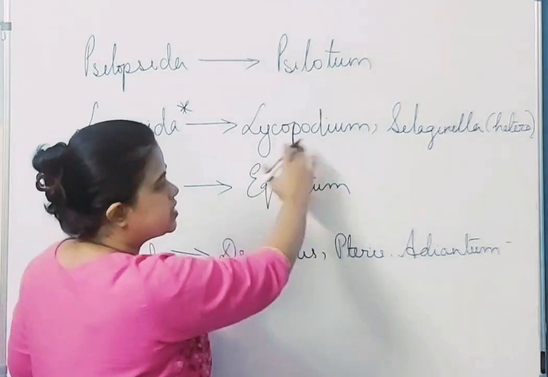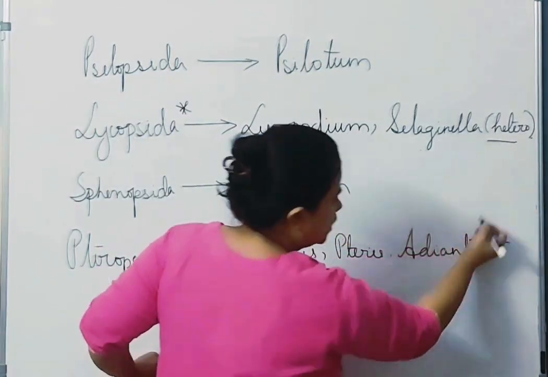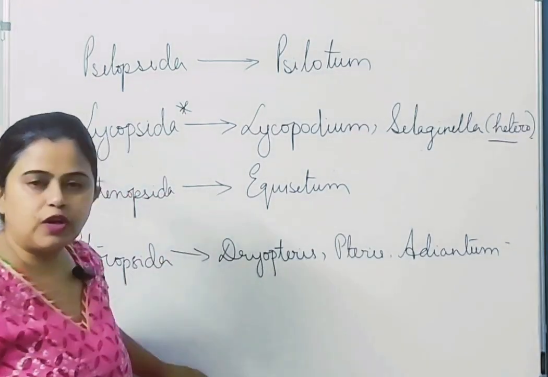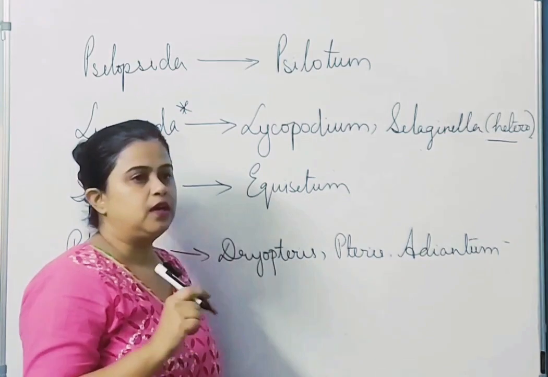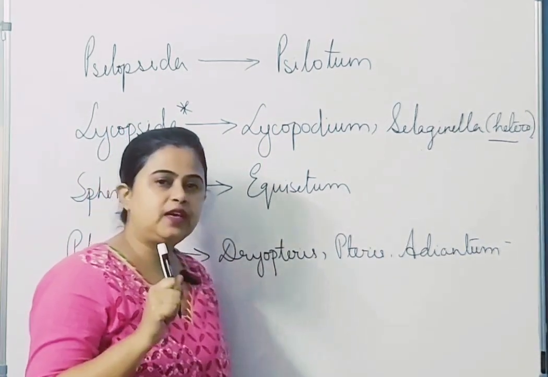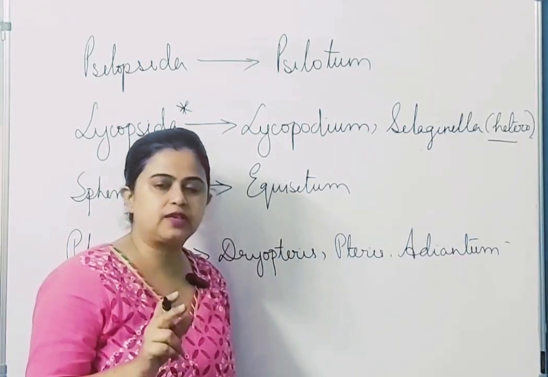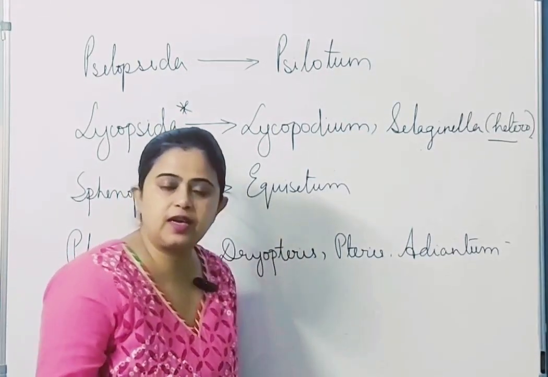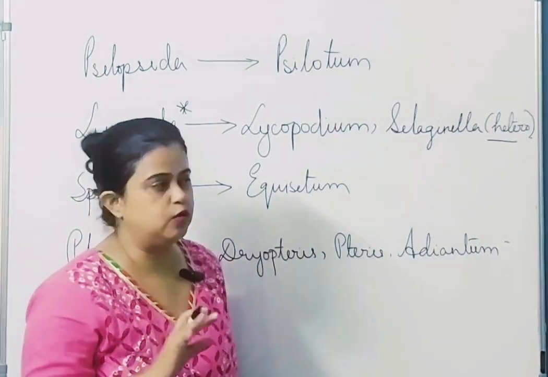Lycopodium is homosporous, Selaginella is heterosporous, which is why I have written hetero here. Of all the plants mentioned in your syllabus, only Selaginella and Salvinia are heterosporous. So just try to remember these two as the heterosporous ones. Anything else that comes up is going to be homosporous. Most of the ferns are homosporous anyway. Okay.